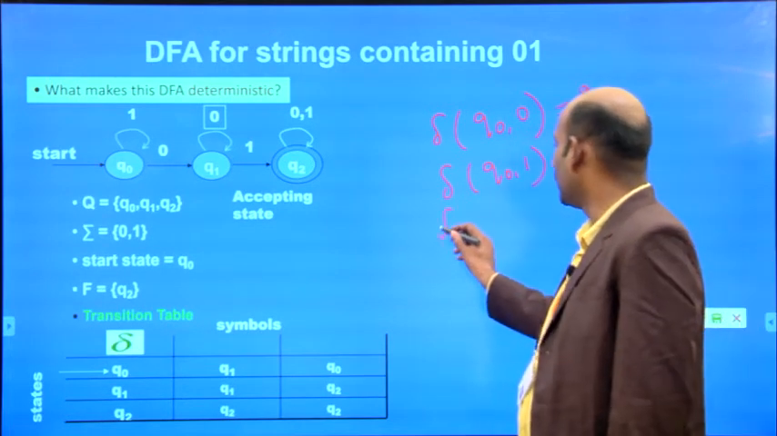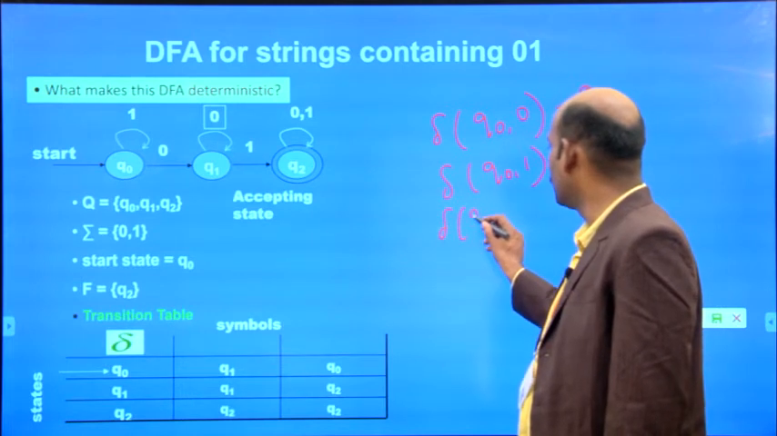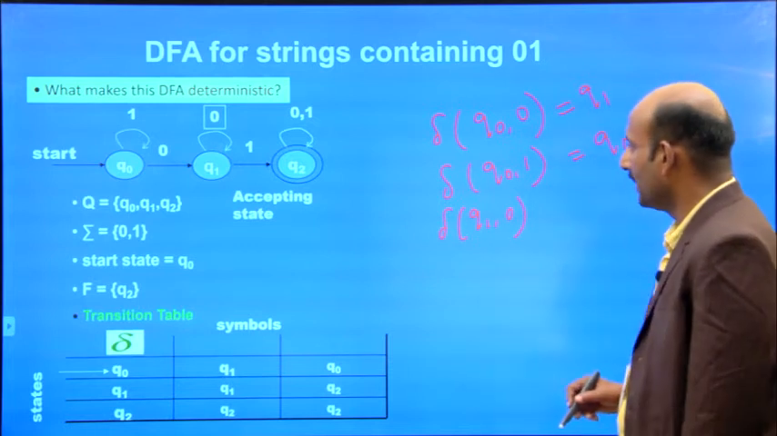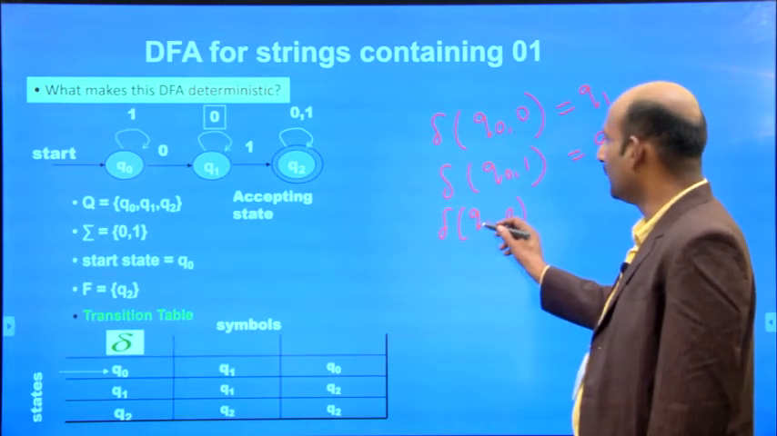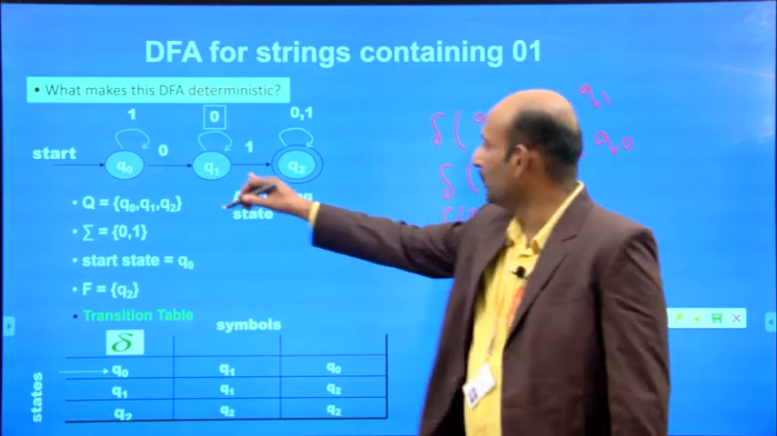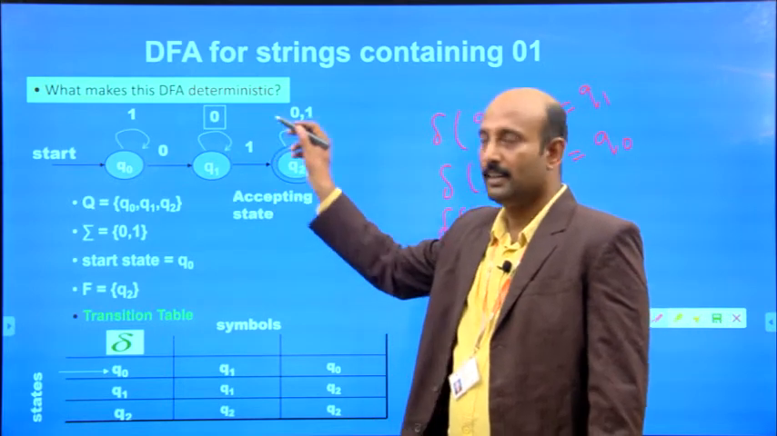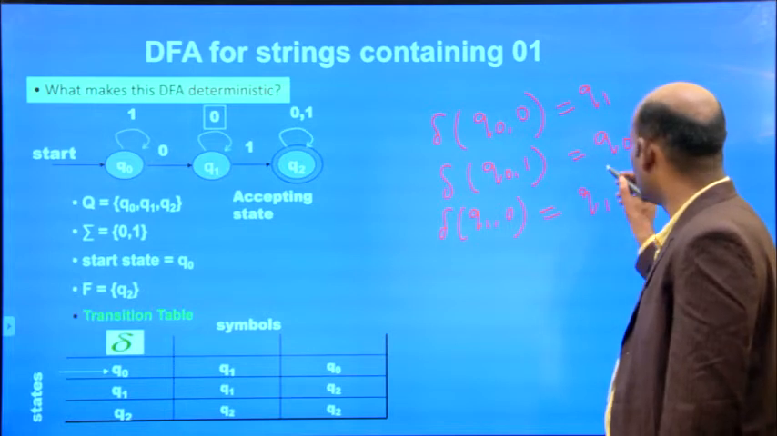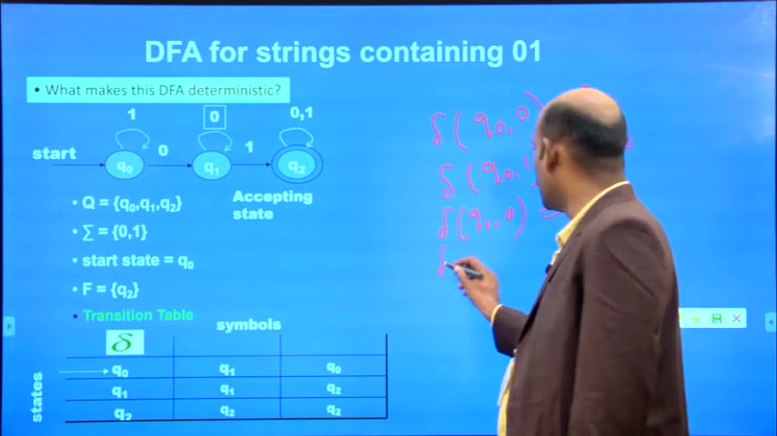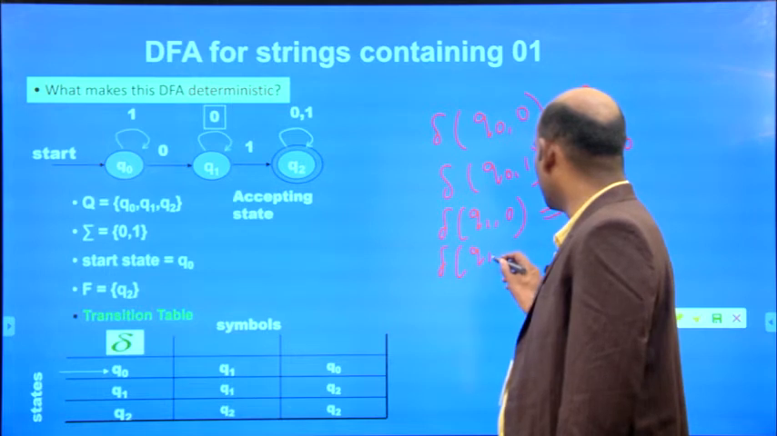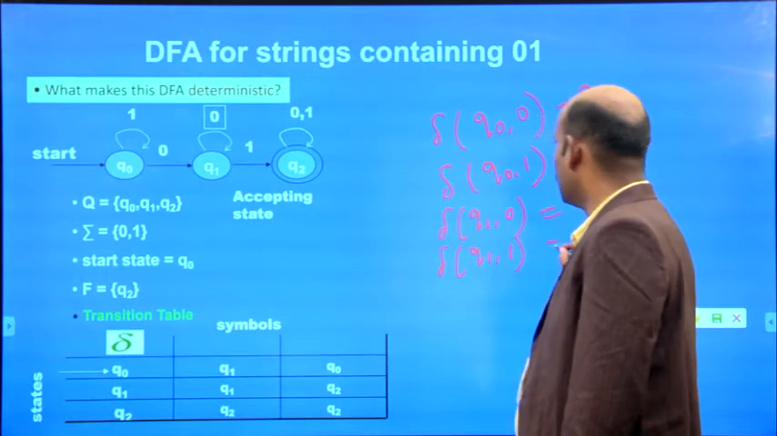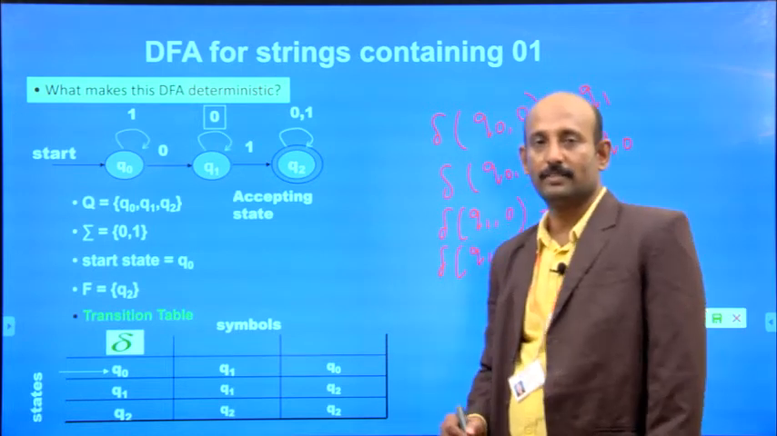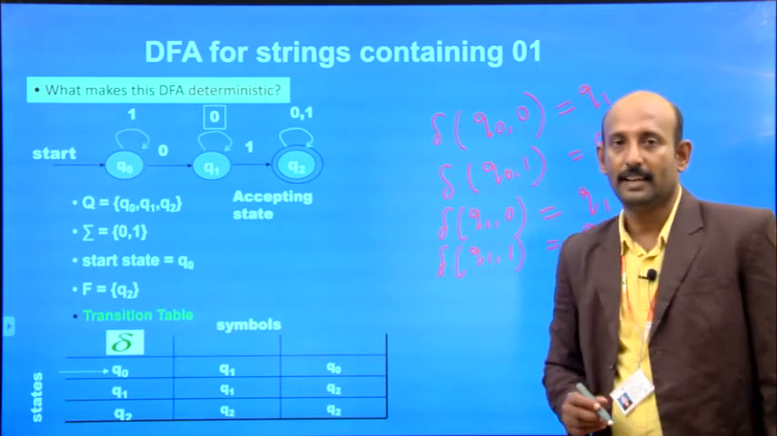Similarly, we write delta of Q1 comma 0. For Q1, if you apply the input 0, it comes back to the same state, Q1. And for delta of Q1 comma 1, it goes to Q2. This is what we have written in this transition table.